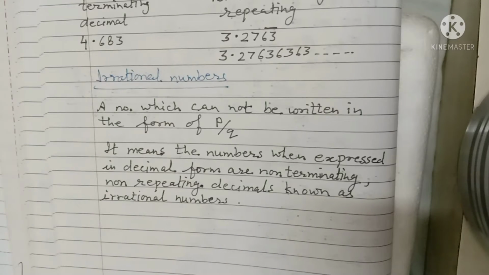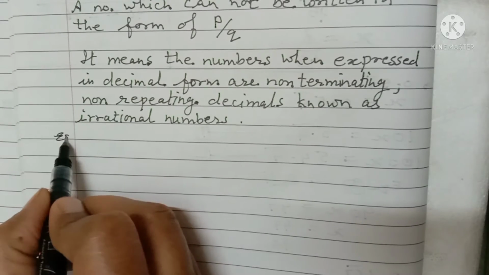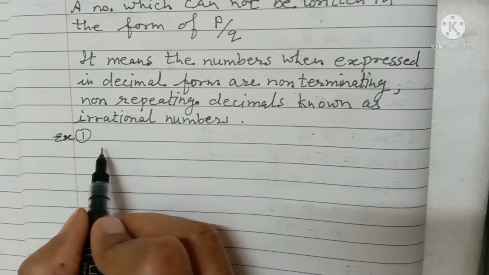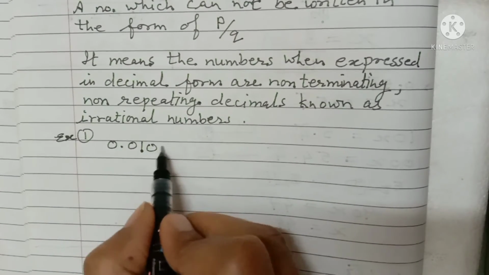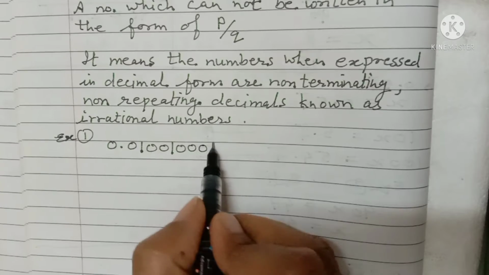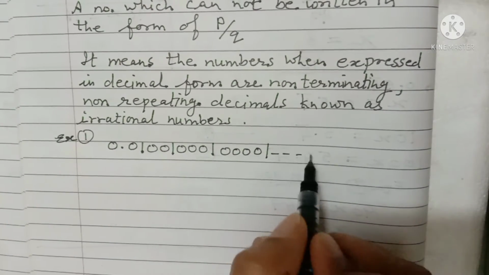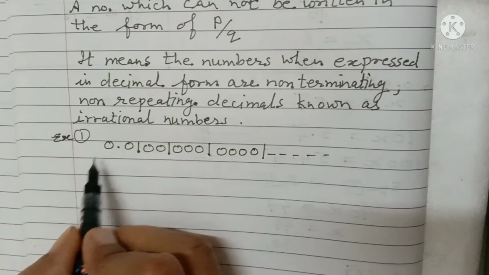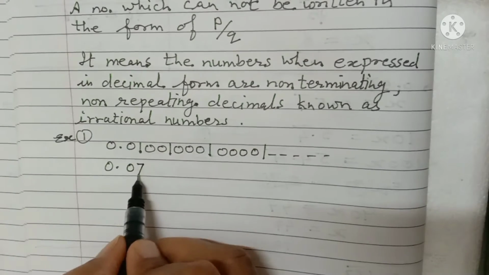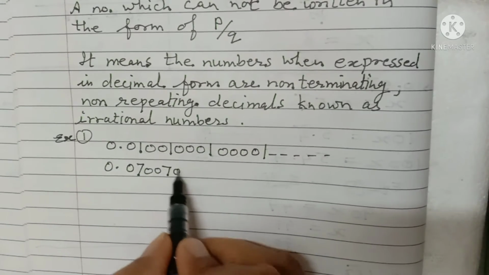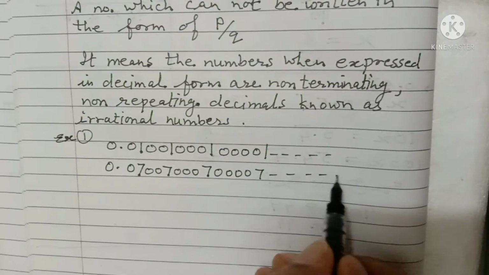Now we will take examples. First, suppose 0.01 001 0001 00001 and so on. Second, you can take 0.07 007 0007 and so on.